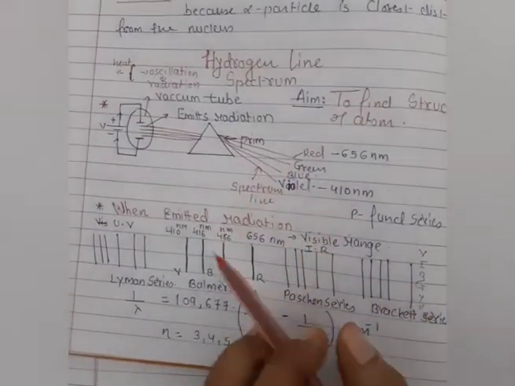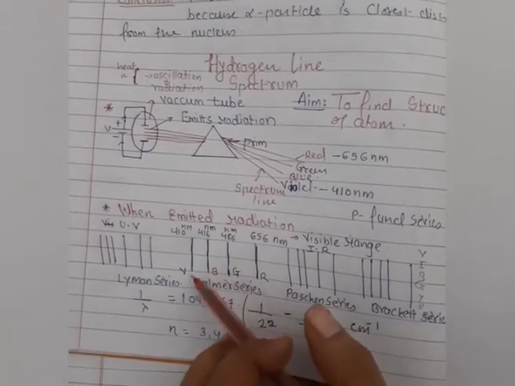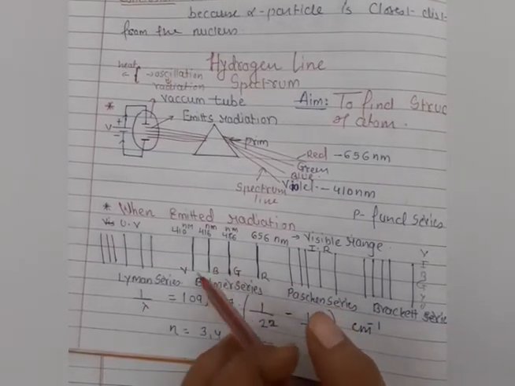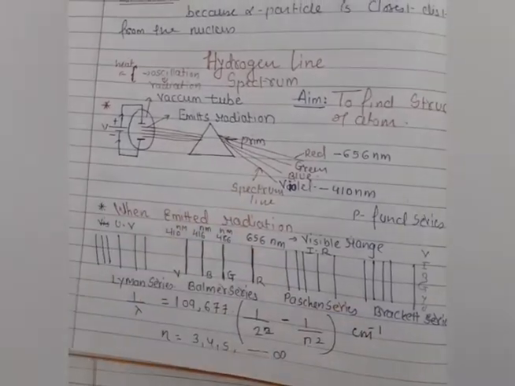So the scientist got only very few frequencies, wavelengths and colors of light when the hydrogen gas was passed through the prism.